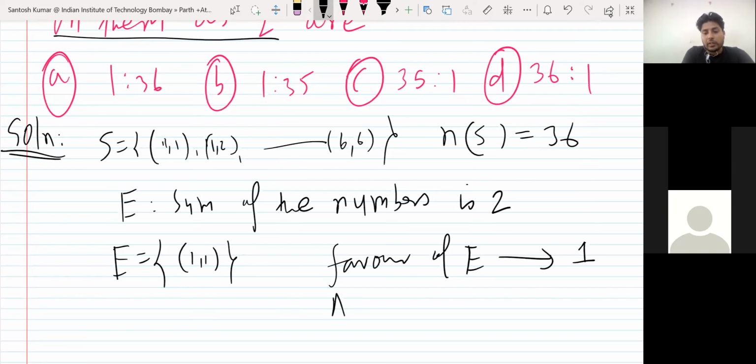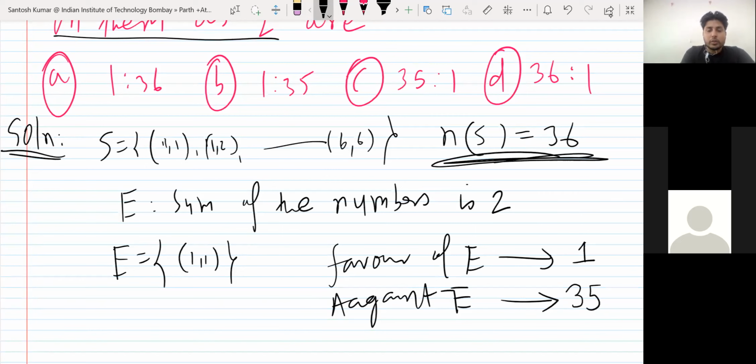And how many are against E? 35. There are a total of 36, so one outcome is in favor of E, and the rest 35 are against E.